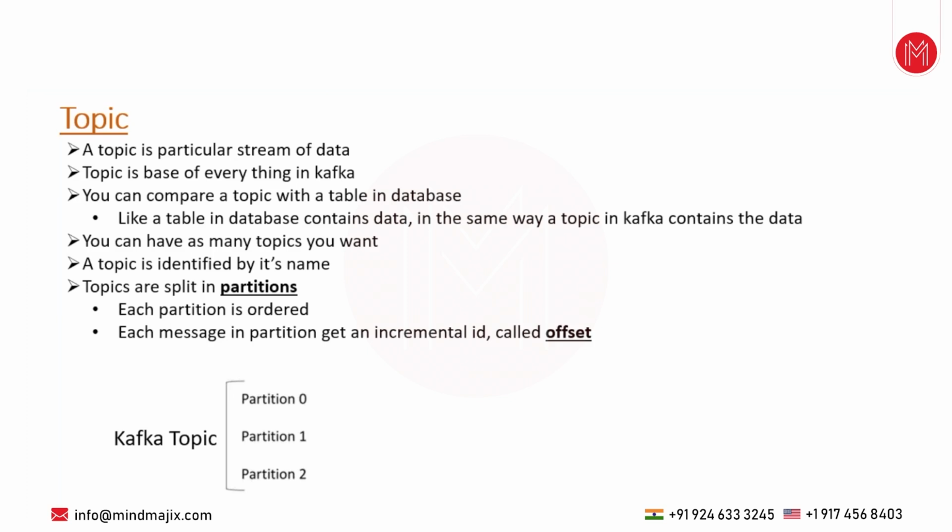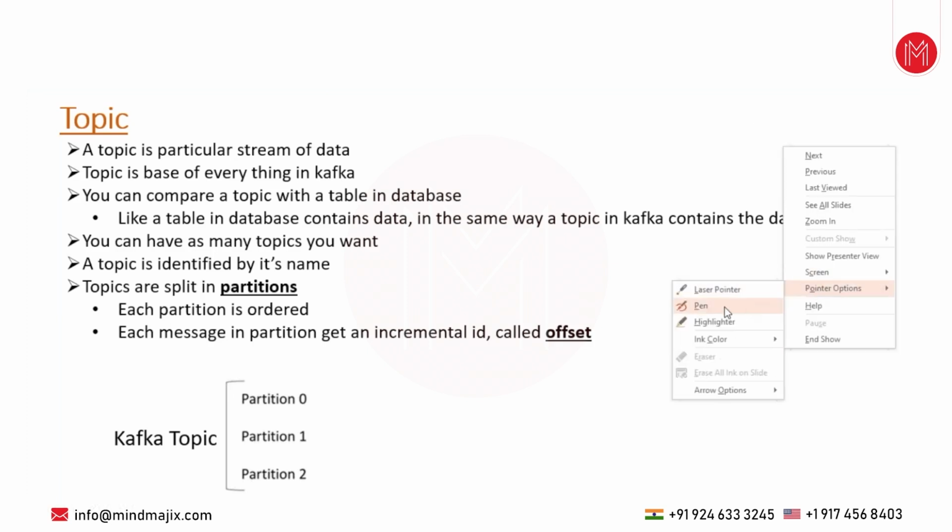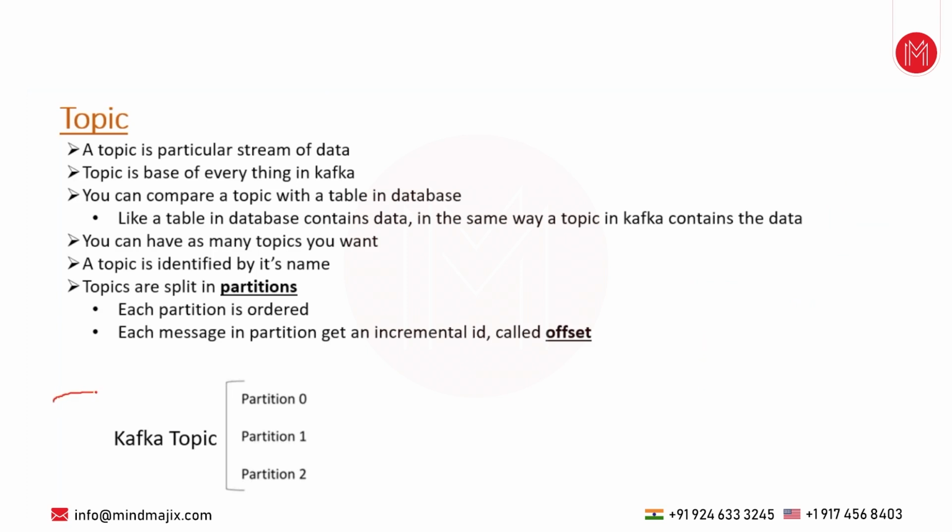So in this case I have 3 partitions. Let me open a pen. Whenever an application publishes a message to this topic, Kafka decides whether this message should go to this partition or this partition or this partition. Here we have 3 partitions: partition 0, partition 1 and partition 2. The partition count always starts from 0 in computer language, not from 1. So partition 0 is the first partition, partition 1 is the second, and partition 2 is the third, total 3 partitions. Whenever any message is published into a Kafka topic, Kafka will decide whether that message should go to partition 0, partition 1 or partition 2.